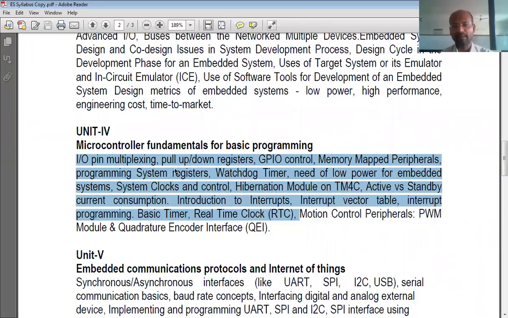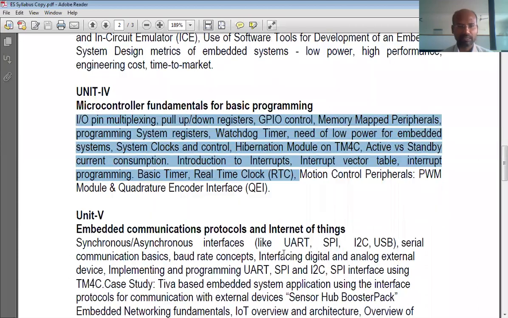Unit 4 primarily focuses on programming. If you want to program the microcontroller, you should also know what the available hardware is. Okay, then only you can program the microcontroller to its best, right?